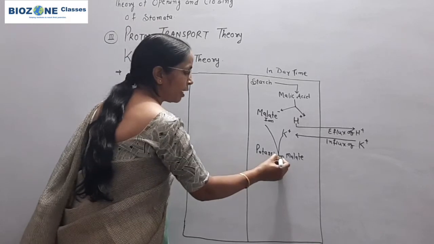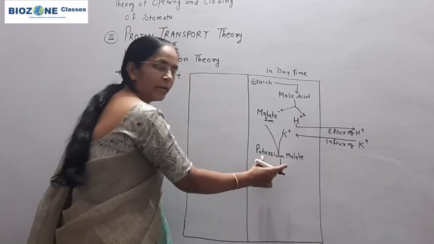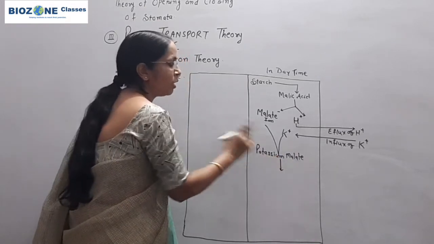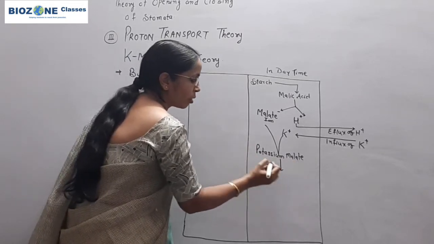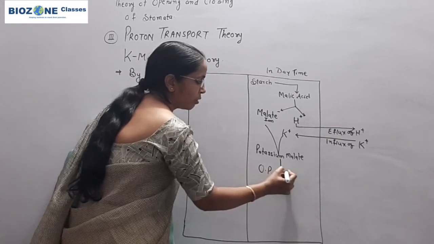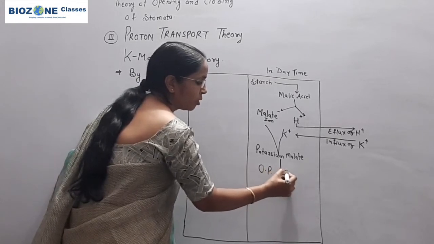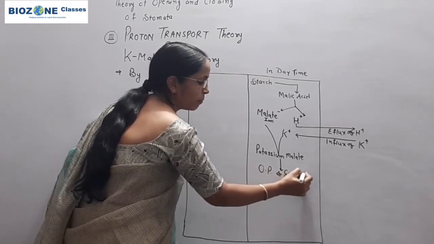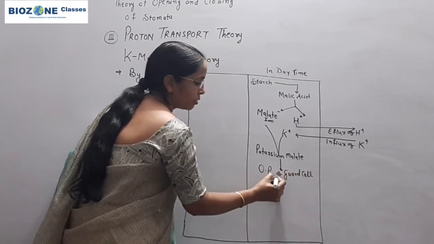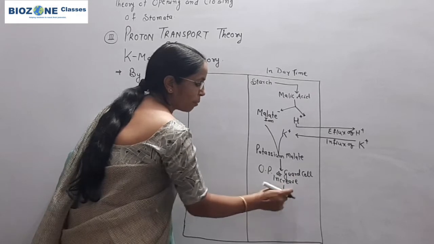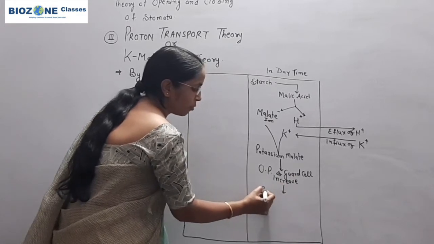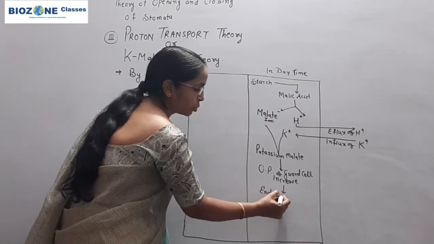So potassium malate is synthesized during daytime, and it is responsible for an increase in the osmotic pressure of the guard cell. This increase in osmotic pressure is responsible for endosmosis.